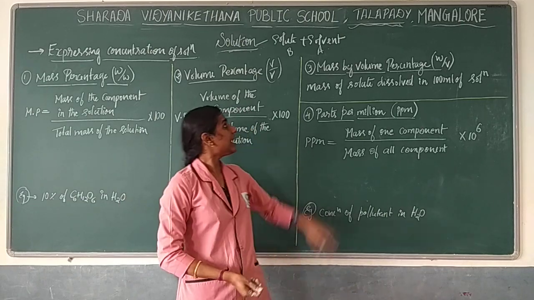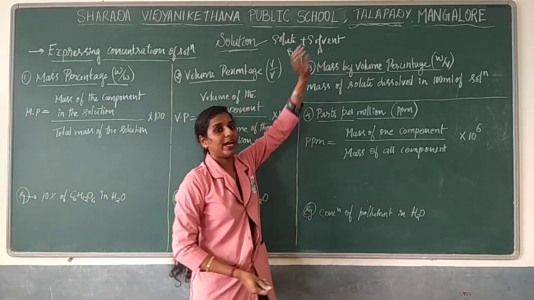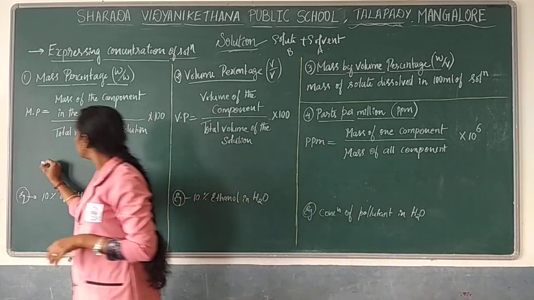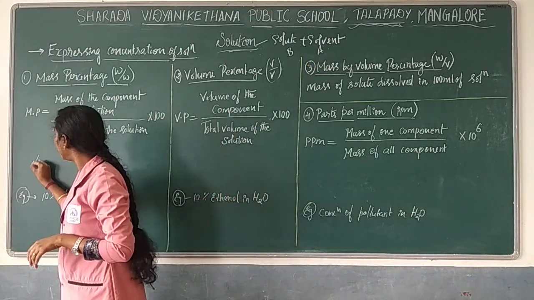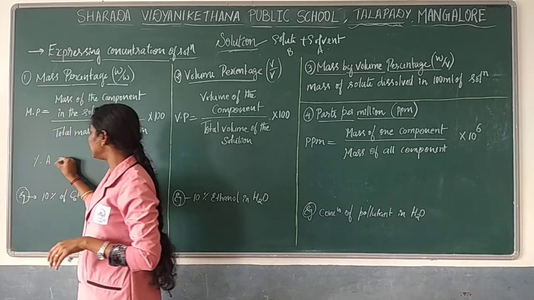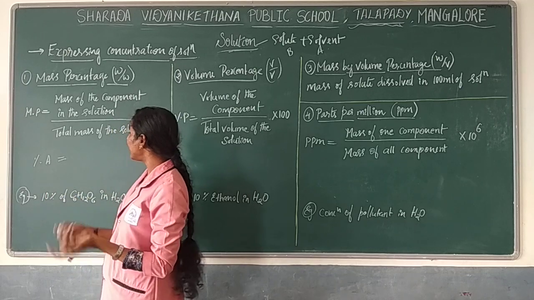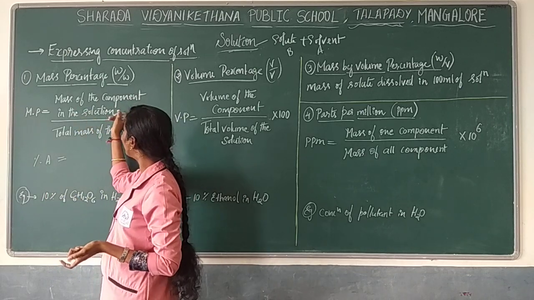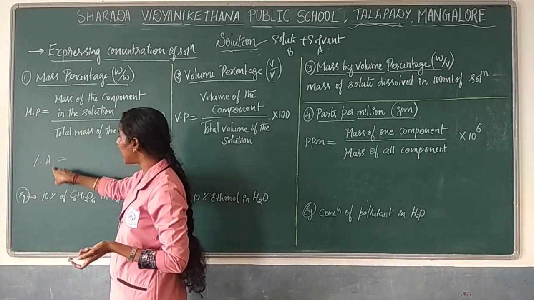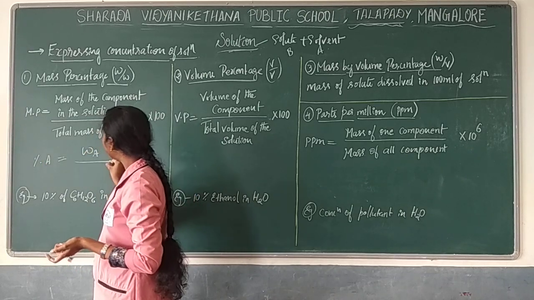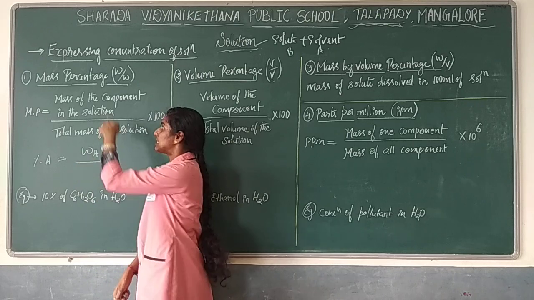For example, you want to find the mass percentage of the solvent, which is A. How can it be found? Mass of the component in the solution: which component have you taken? A. So it comes as WA, where W represents mass.